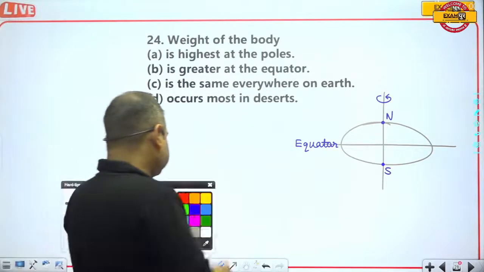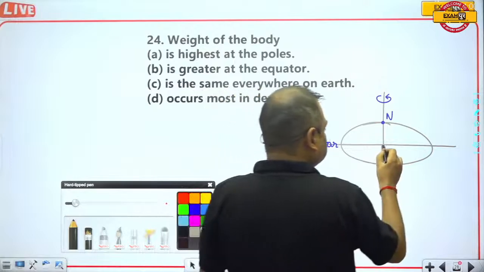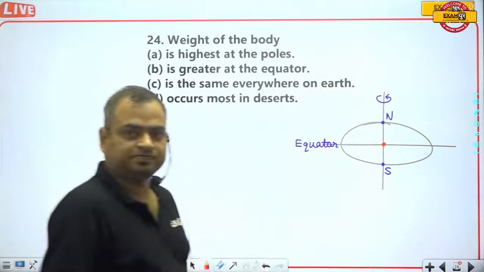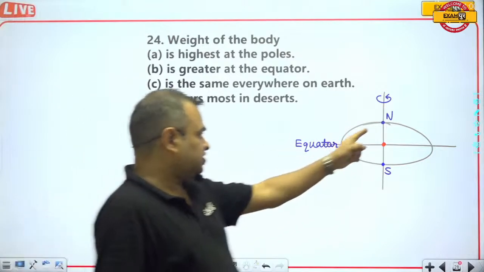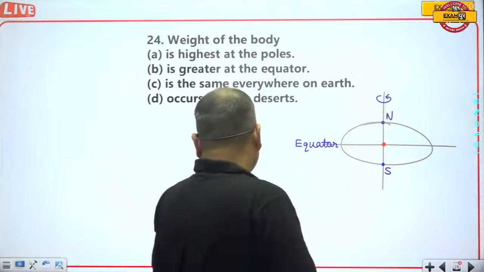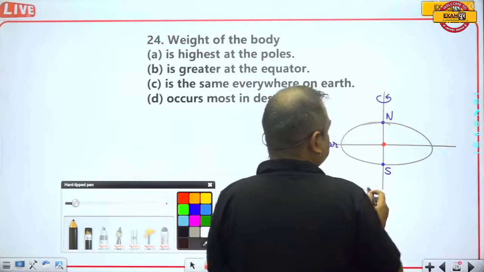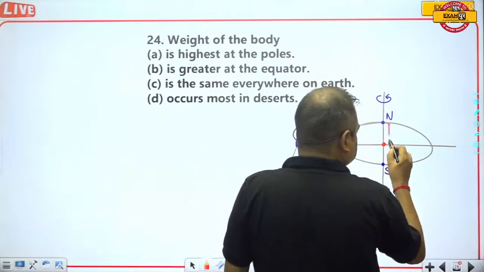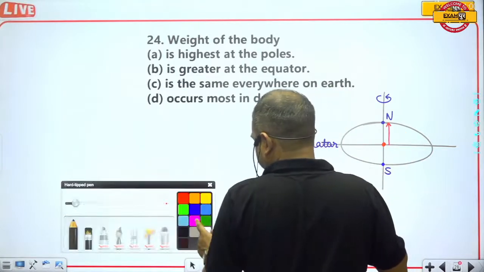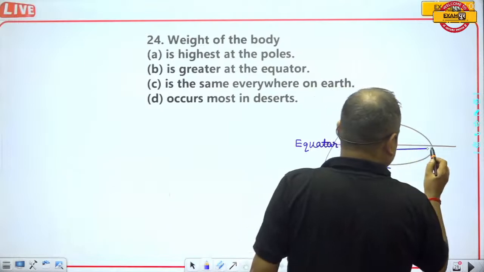Okay, and this is the equator. This is the center of Earth. This is the North Pole, this is the South Pole, and this is the center of Earth. Okay, clear? So, guys, here the radius of the Earth at the poles is less than the radius of Earth at the equator side.